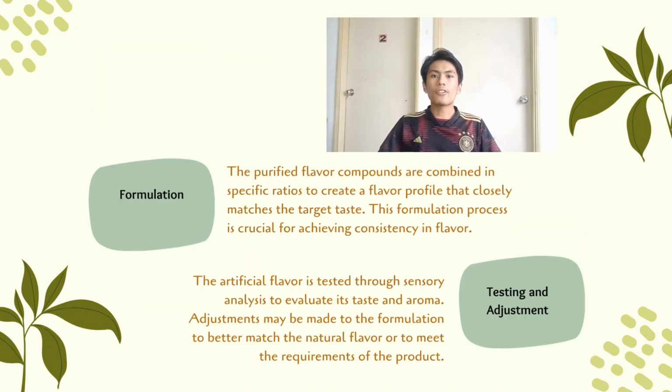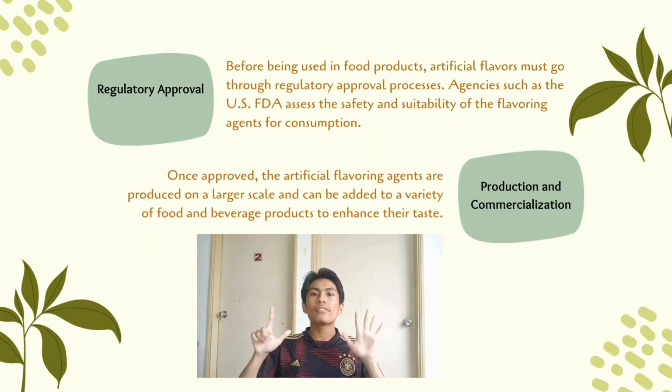The fifth is formulation. The formulation process involves combining purified flavor compounds in specific ratios to create a flavor profile that closely matches the target taste. The sixth is testing and adjustment. Sensory analysis evaluates the taste and aroma of an artificial flavor, allowing for adjustments to match the natural flavor or meet product requirements. The seventh step is regulatory approval.